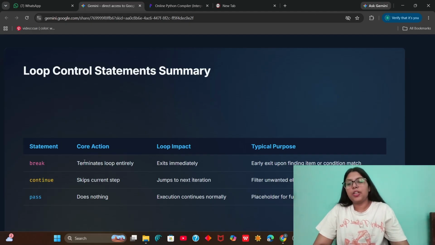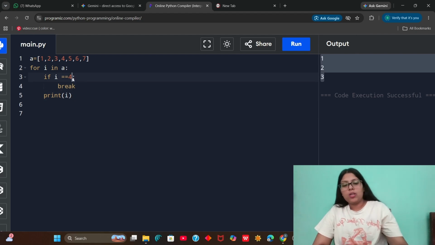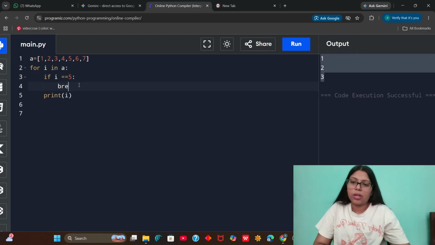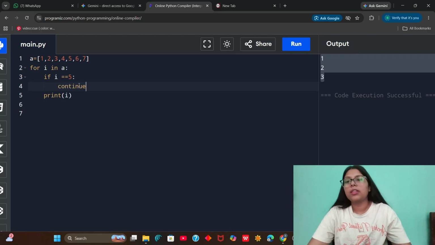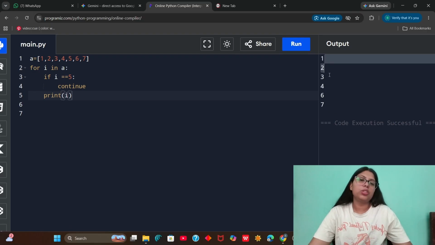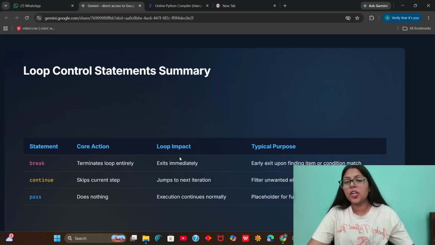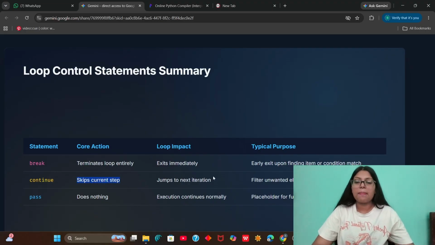Okay, next is the continue statement. What happens in the continue statement? What if I do not want to print 5? So I will say that if I encounter 5, I want you to completely ignore the code written afterwards and jump to the next iteration. So what happens here? It will print 1, 2, 3, 4. When it reaches 5, it ignores 5 and runs to the next iteration. So continue is used if I want a particular iteration to be skipped. We skip the current step and jump to the next iteration.